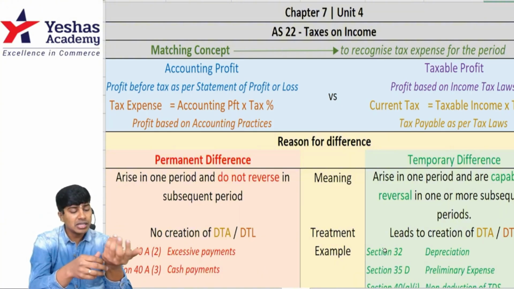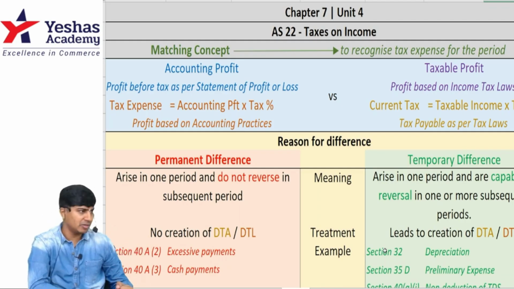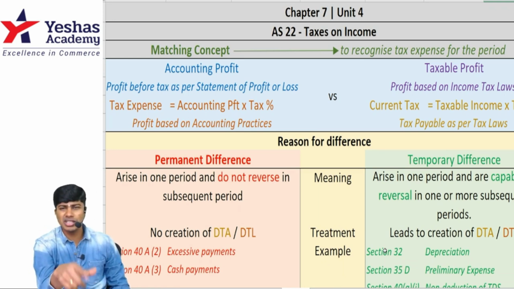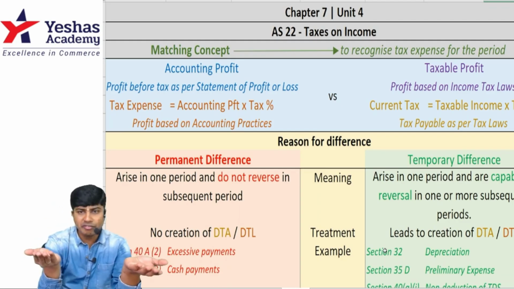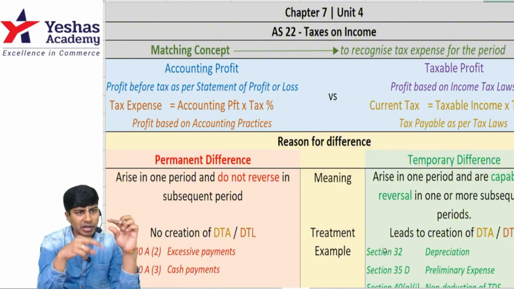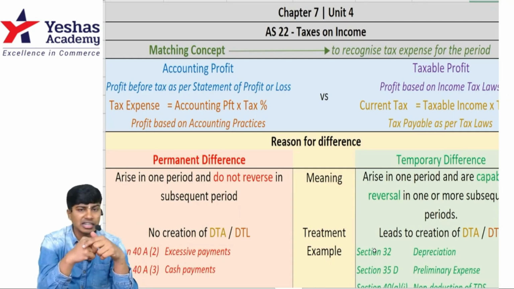Let's see some examples. Section 32 talks about depreciation under Income Tax Act 1961, and we see Schedule 2 of Companies Act as well as Accounting Standard 10 to compute depreciation under Statement of Profit and Loss. When we do that, this depreciation will be different. When you do income tax computation, you take net profit as per P&L, add back depreciation as per books, and then deduct depreciation as per Income Tax Act.